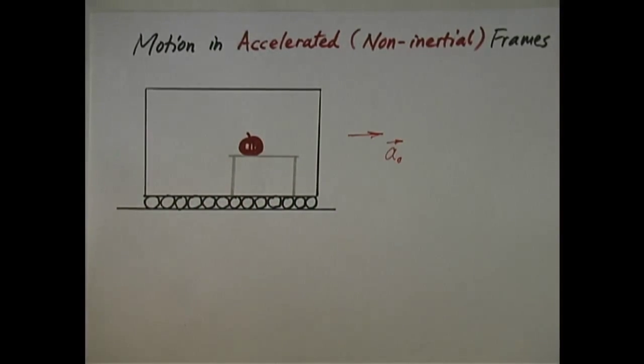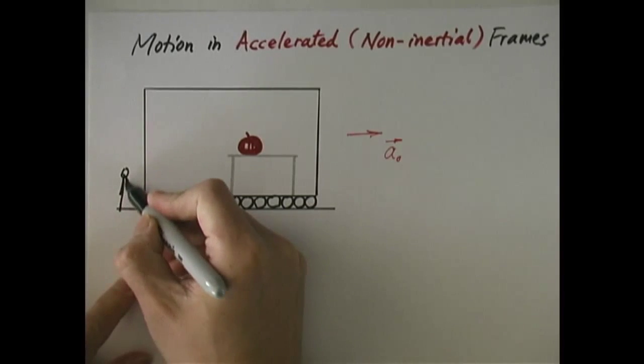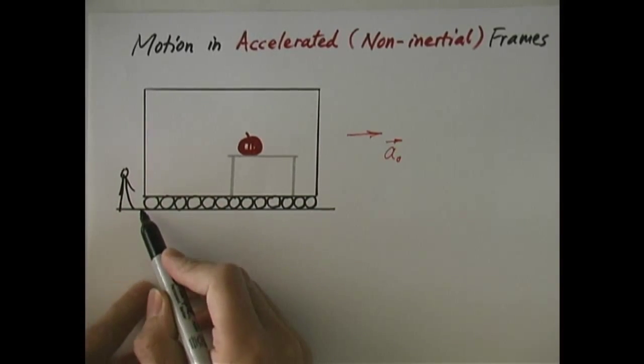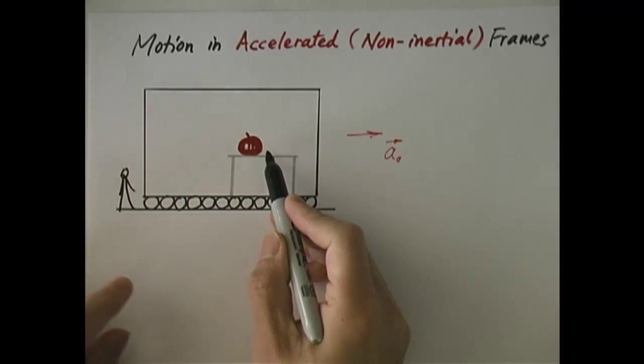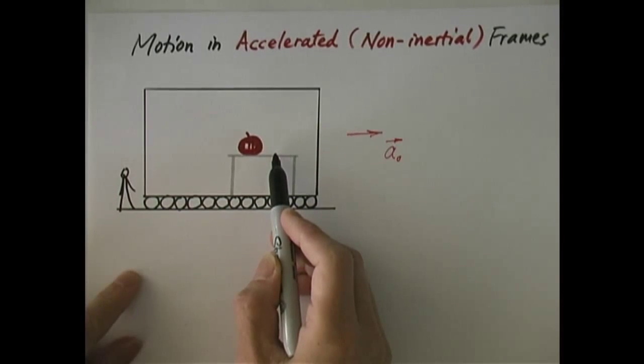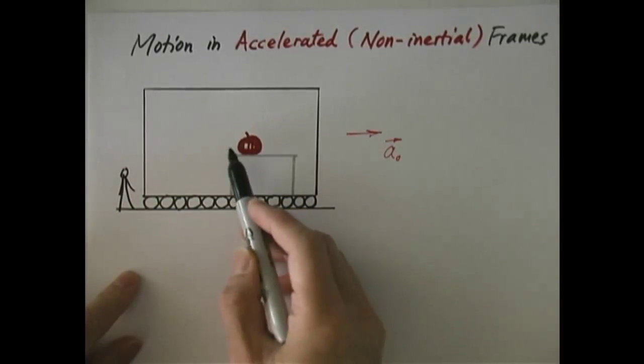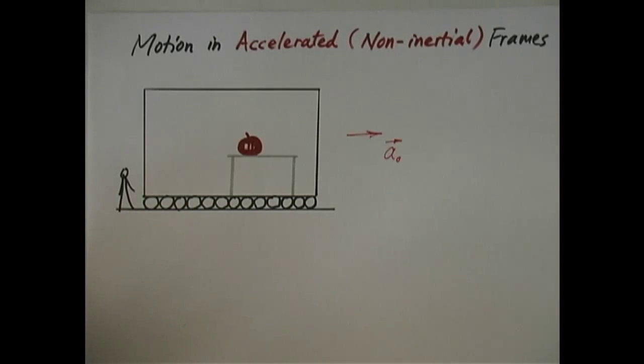Now, if you try to understand this phenomenon from a bystander's point of view, if you stand by the side of the track and look at that apple, you say, gee, that makes sense, because the apple is still subject to a net force of zero. Nobody's pulling it forward with an acceleration horizontally. So that's why, as the rest of the car pulls forward, it stays behind and eventually falls off the table. That's how you understand it. Newton's second law is still valid.